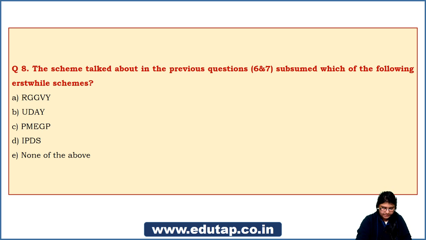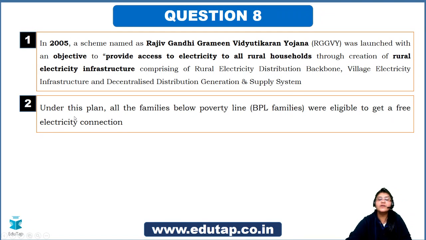Okay friends, so yes, the answer is what you guys are telling me, RGGVY. And what is it about? It is Rajiv Gandhi Gramin Vidyutikaran Yojana. This was a scheme which came into being in the year 2005. The basic objective obviously was to provide access to electricity to all rural households, right? And let me just tell you that this was subsumed under the Gram Jyoti Yojana. As I told you, there were three major components of Gram Jyoti Yojana. The third component, rural electrification, was actually this particular scheme, right?